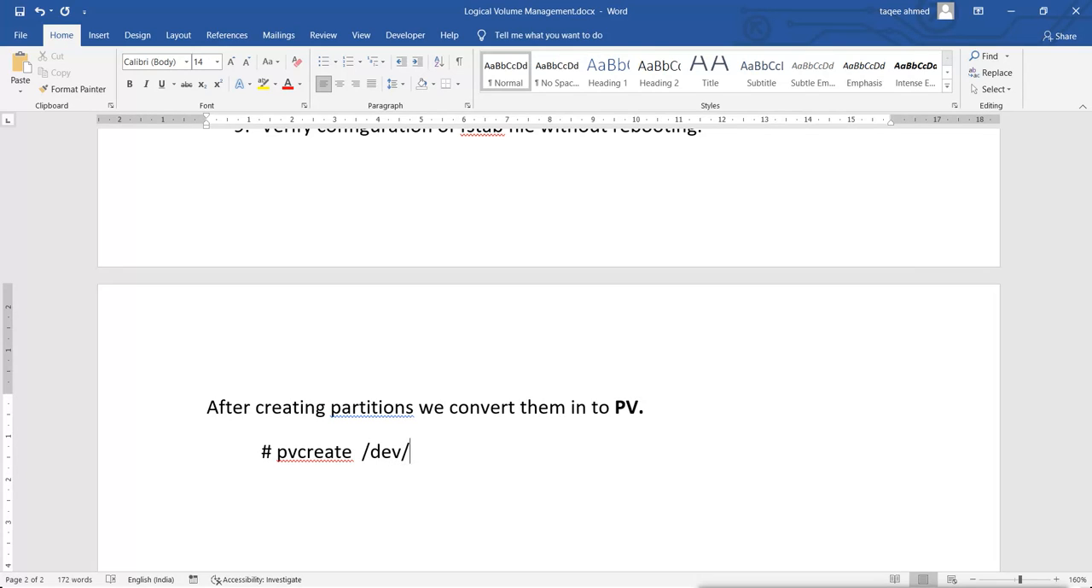Like for example, I created SDB2, then from the second disk I created SDC2, then from the third disk I created /dev/SDD2. So these partitions I created. Now for converting them into physical volumes, the command is pvcreate, and then we give these disk names to convert them.